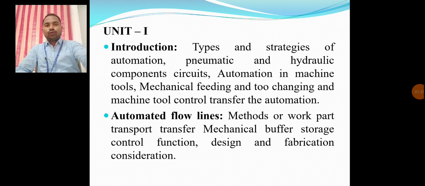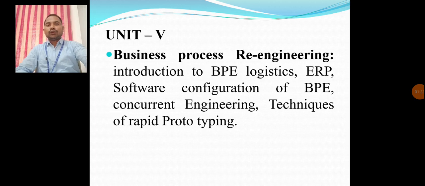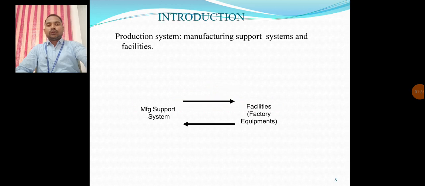We will move to Module 1, which belongs to the production system. Before going to discuss automation, first we concentrate on the production system. What is meant by a production system? A production system is nothing but a collection of people, equipment, and procedures organized to perform the manufacturing operations of the company.